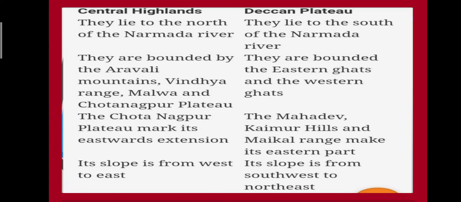Now see here, we will discuss these one by one. They lie, now Central Highland first. They lie to the north of the Narmada River. Central Highland towards the Narmada line means present to the north side of the Narmada River.